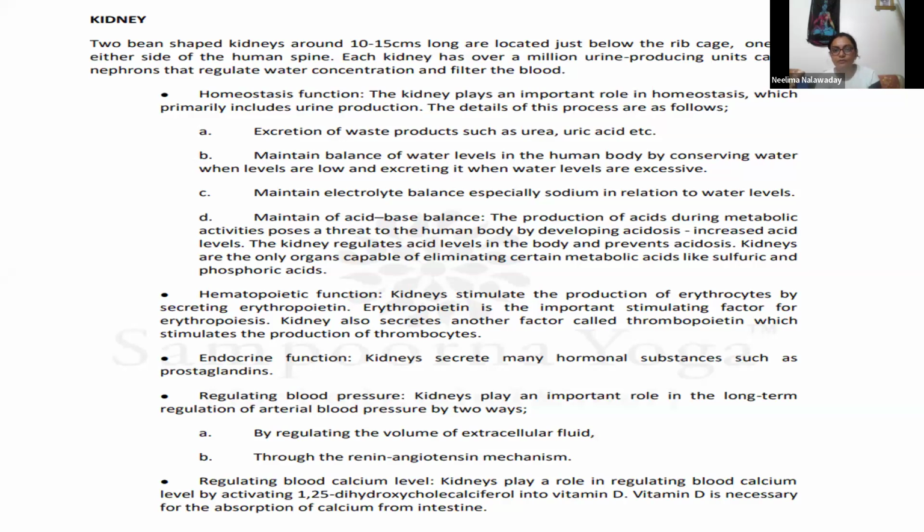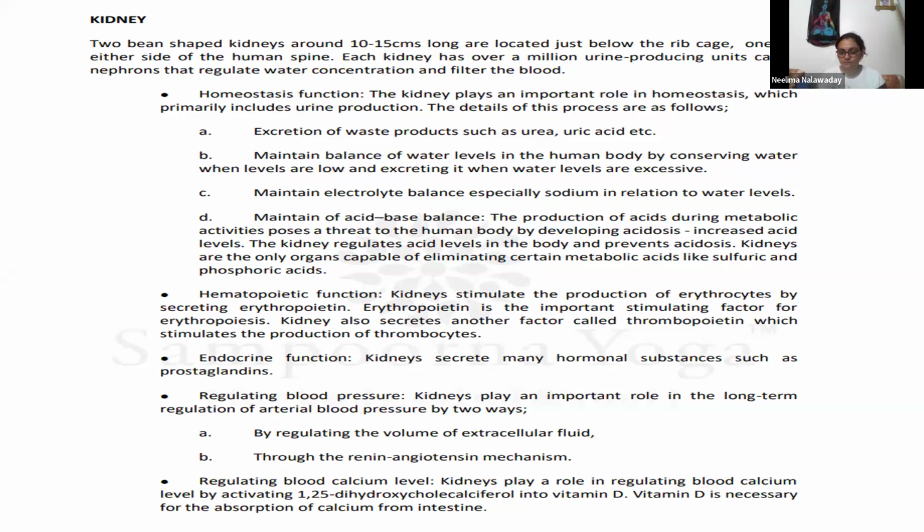Coagulation, for blood clotting. Thrombocytes are important. So then again, two major functions: production of erythrocytes, production of thrombocytes, then maintaining acid-base balance, maintaining homeostasis, excreting chemicals like sulfuric acid, phosphoric acids, and uric acid.